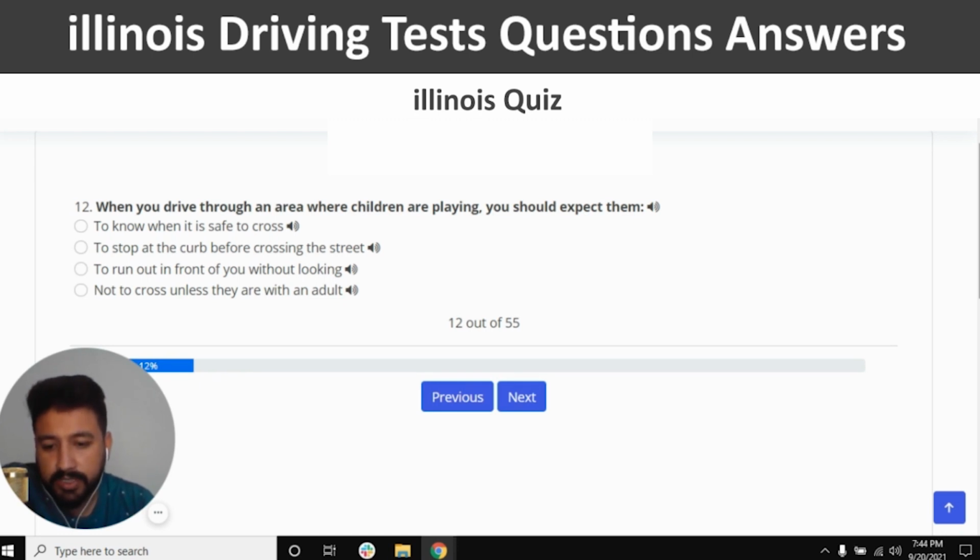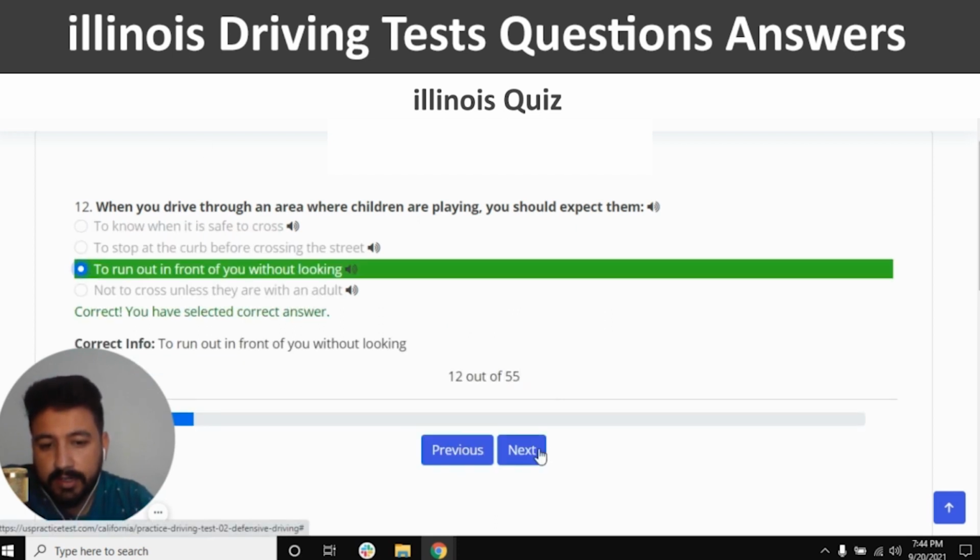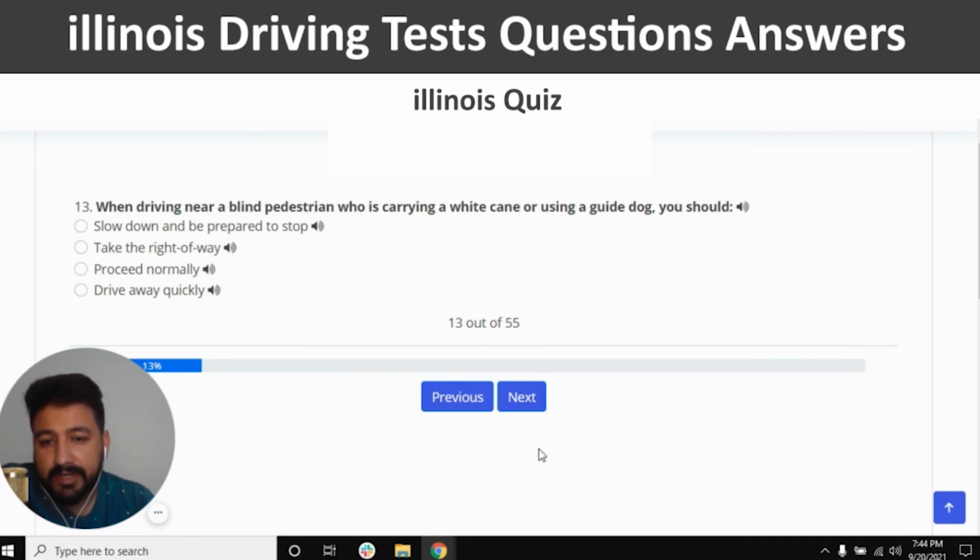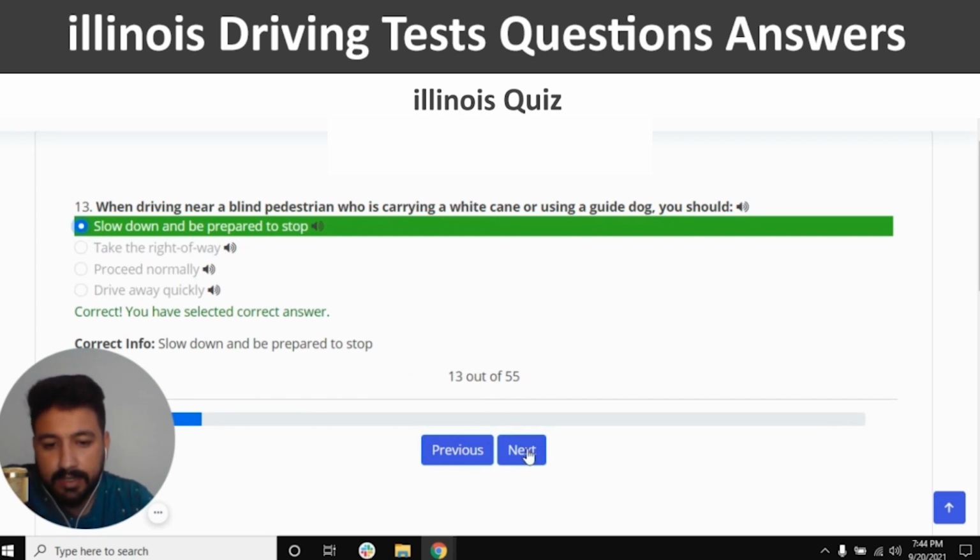The right answer of this question is to run out in front of you without looking. So I'm going to click on the third option. Correct. And next. When driving near a blind pedestrian who is carrying a white cane or using a guide dog, you should. The right answer is slow down and be prepared to stop. So first option, and next.